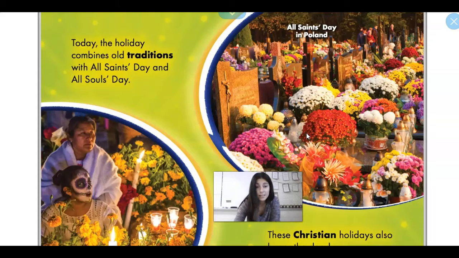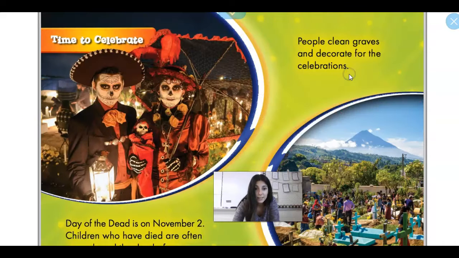Today, the holiday combines old traditions with All Saints' Day and All Souls' Day. These Christian holidays also honor the dead. So this is All Saints' Day in Poland. Very cool. Time to celebrate. Day of the Dead is on November 2nd. Children who have died are often remembered the day before, so on November 1st. People clean graves and decorate for the celebrations.